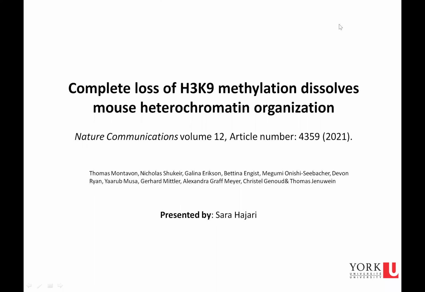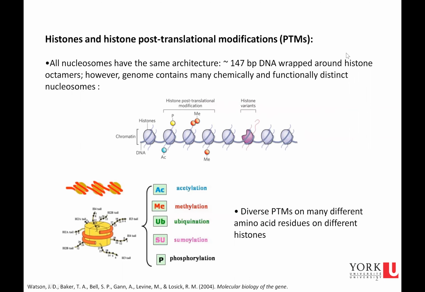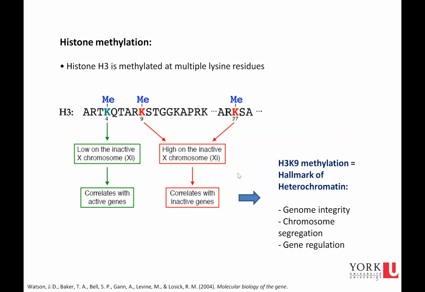Hello everyone. The paper that I'm going to present is "Complete loss of H3K9 methylation dissolves mouse heterochromatin organization" by Montavon et al. We know that all nucleosomes have the same architecture, about 147 base pairs of DNA wrapped around histone octamers, but histones can contain different post-translational modifications on their amino acid residues. One example is histone methylation.